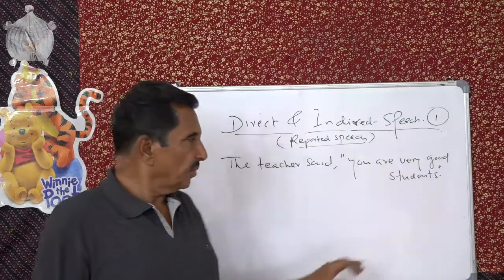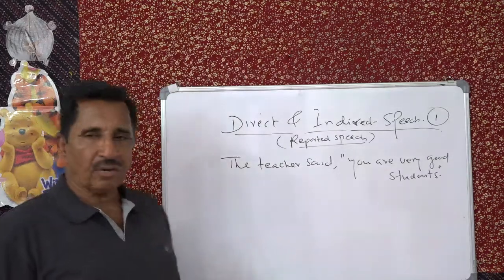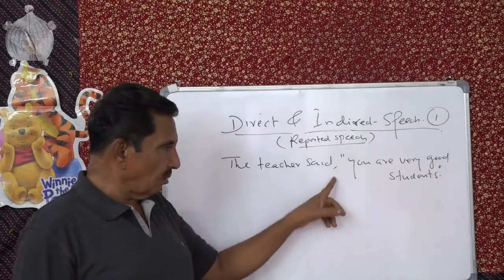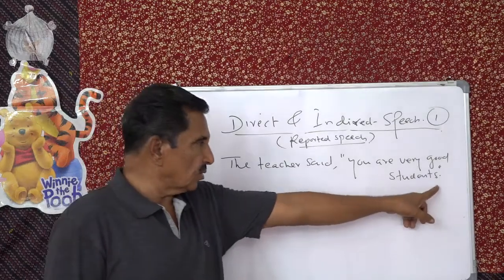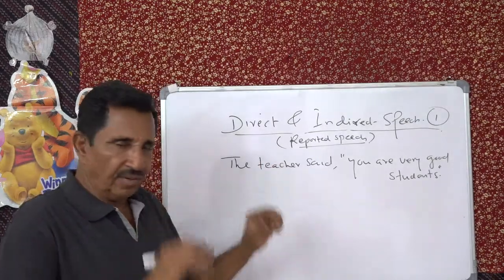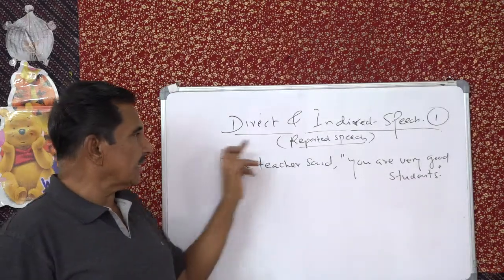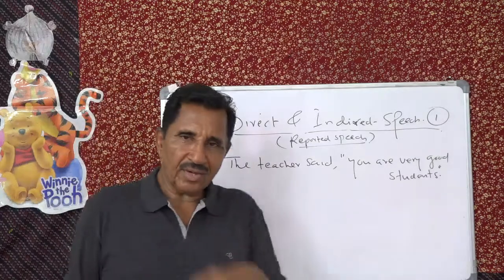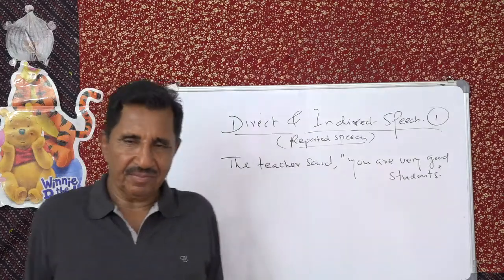Therefore, you introduce that with a sentence, or what you call a clause. Say like this: the teacher said, comma, then my words, you are very good students, in inverted commas, and then there is a full stop. Now this we call direct speech. The words, whatever I said, reported the same way.